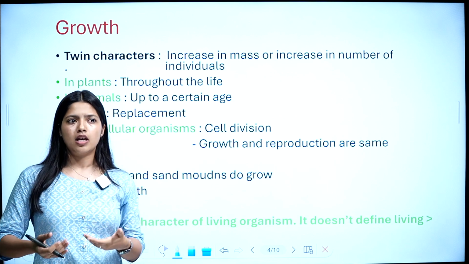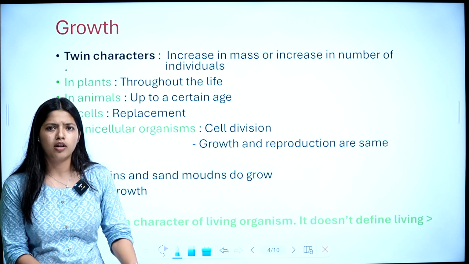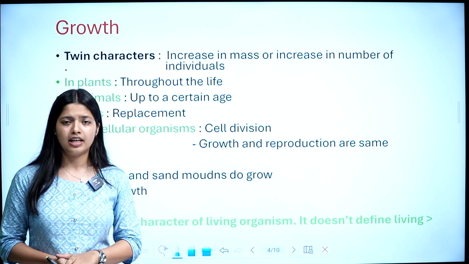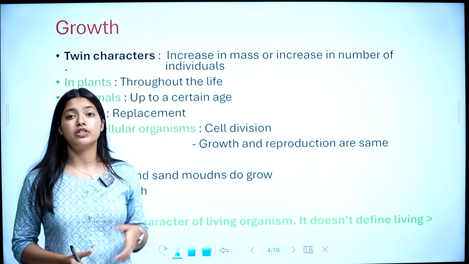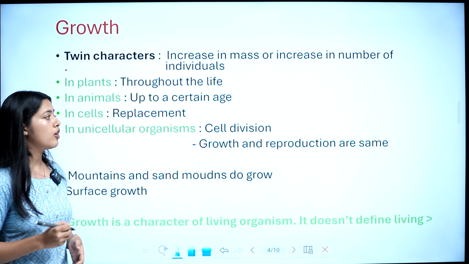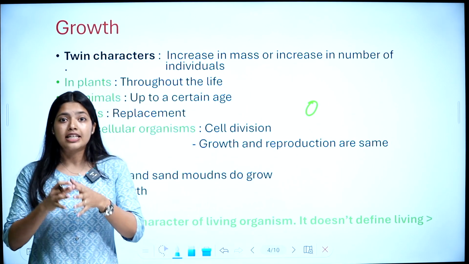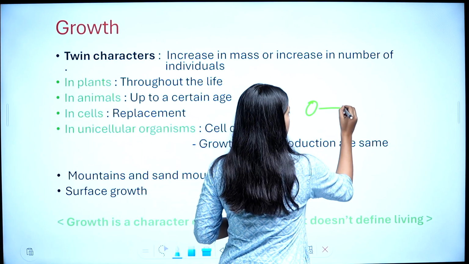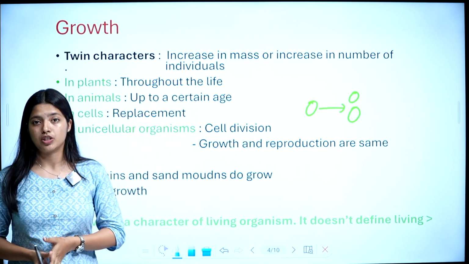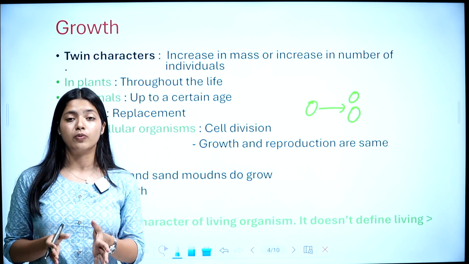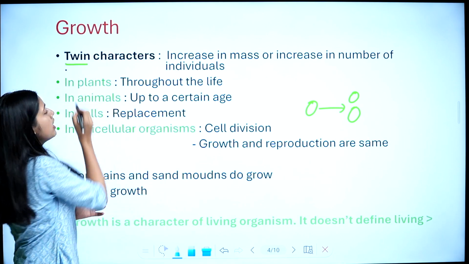So increase in mass. Think about ourselves, we as human beings. Some 10 years ago, we were very small, our mass was very less, right? Now we have grown up. So increase in mass is growth. And increase in number of individuals comes in the case of small unicellular organisms like bacteria. In case of bacteria, they don't grow in size. Their size doesn't increase. They grow in number of individuals. Bacterial growth means increase in number. So increase in mass or increase in number of individuals is growth. That is the twin character of growth. This term is important, twin character.